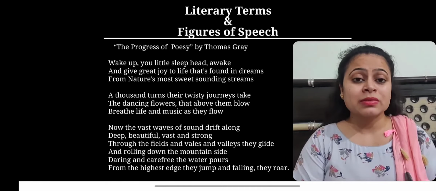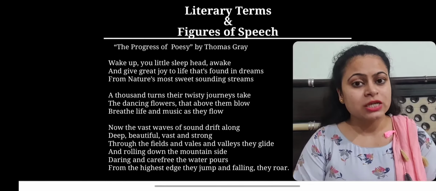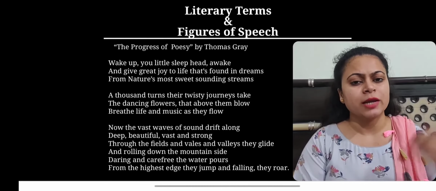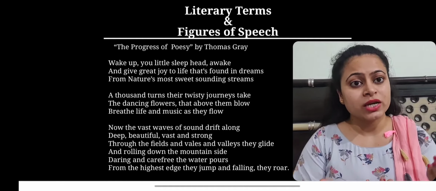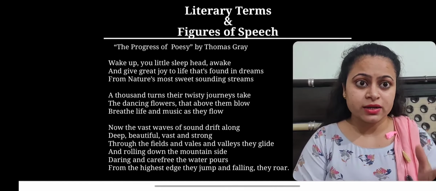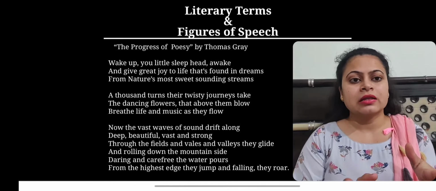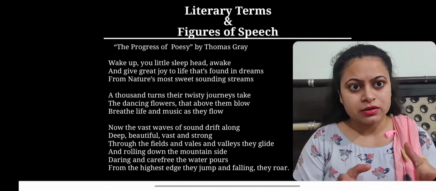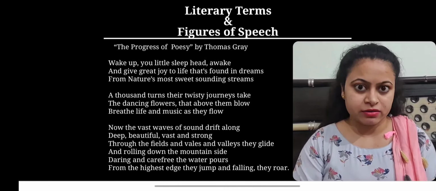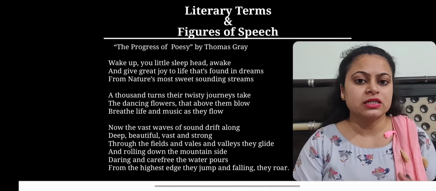You can observe here that strophe and antistrophe have the same number of lines, a similar rhyme scheme, and the same rhythmic pattern. So this is what strophe and antistrophe are made up of.